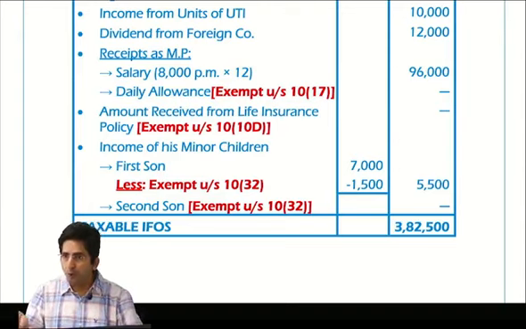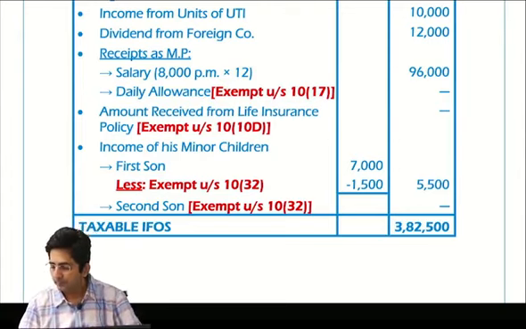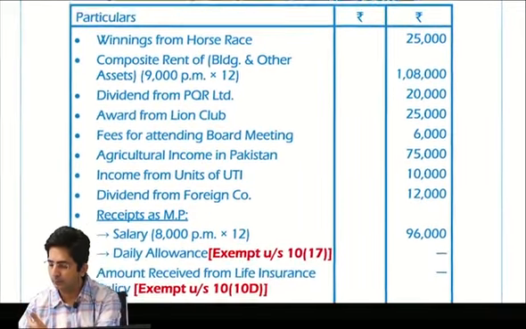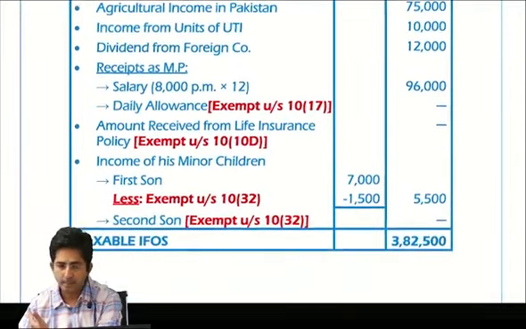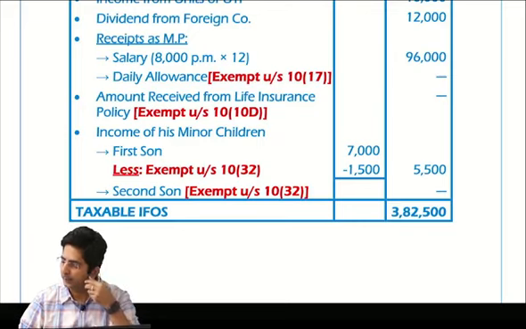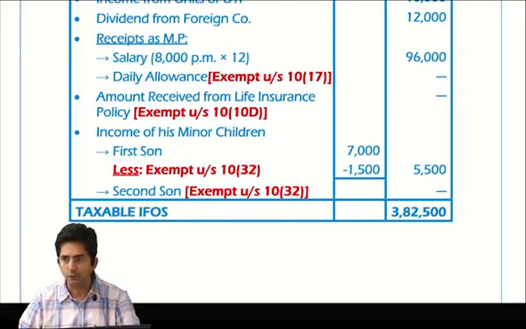If it goes beyond, then the extra amount will become taxable. So check the total. See, this way the answer should look. You can verify the solution from here also. Your final total should be 3,82,500. Getting 3,82,500 taxable income from other sources.